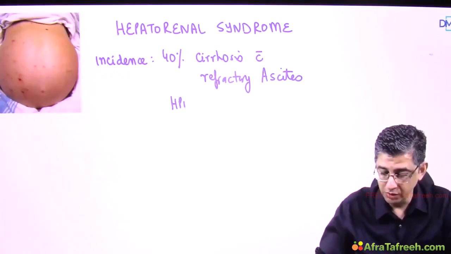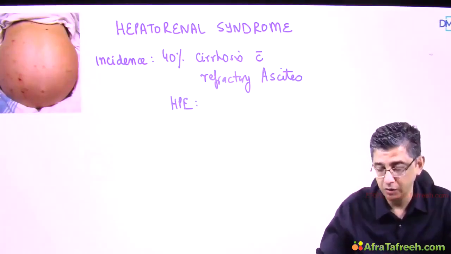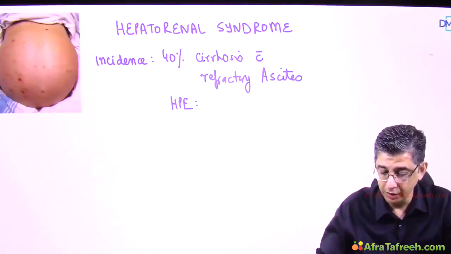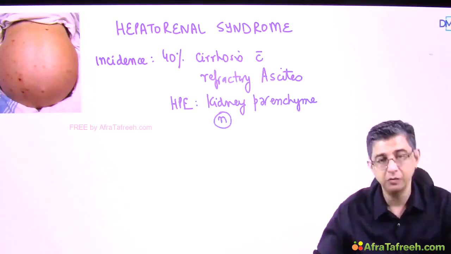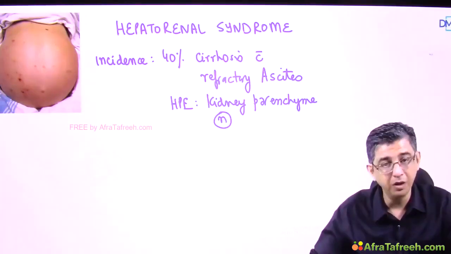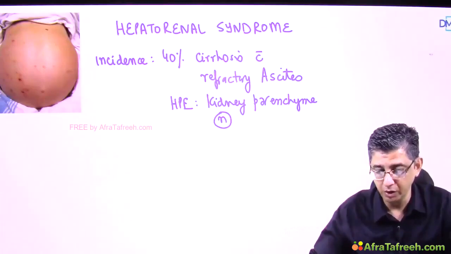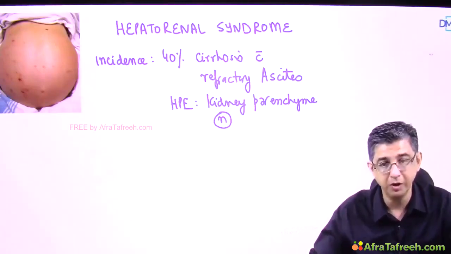On histopathological examination in this particular condition, on light microscopy, the kidney parenchyma is perfectly normal, so there are no glomerular changes, there are no tubular changes in this condition. Why? Because the problem lies with the liver, and it's because of the imbalance, as I said before, between the vasoconstriction and the vasodilatation occurring in the body that would be affecting the blood supply of the kidney.